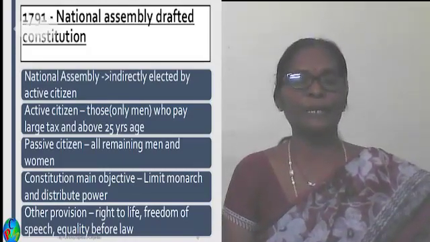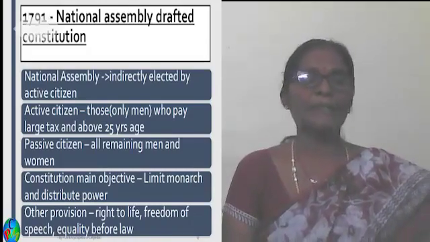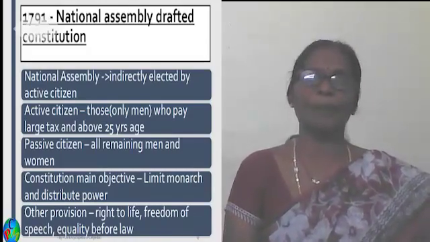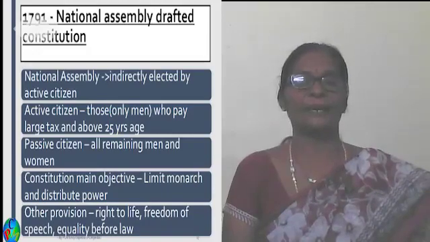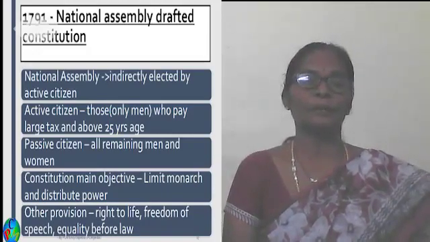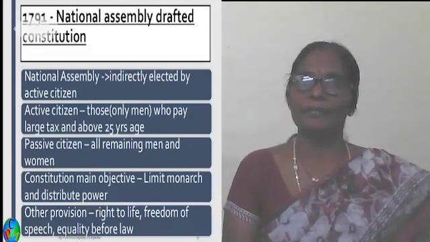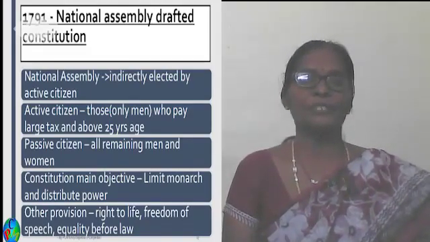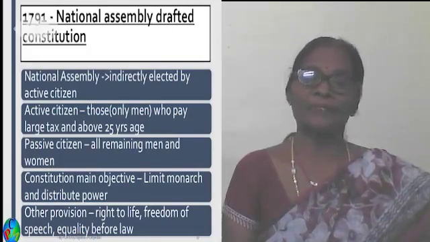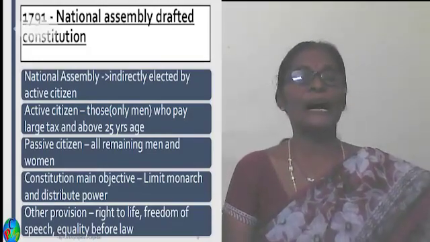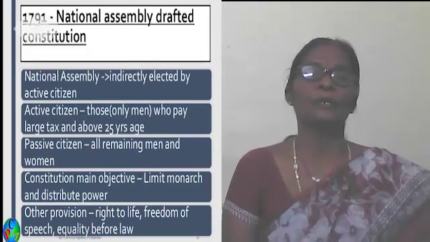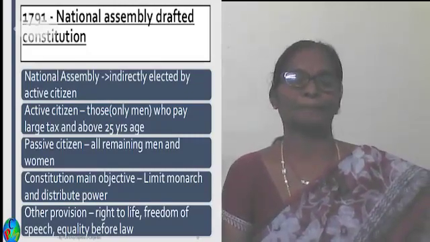Compulsorily, these rights should be given to the people, and these rights should be protected by the state. The rights of the people should be protected by the state. This is the duty of the French state to protect the rights of the citizens. So these are the features of the constitutional monarchy.